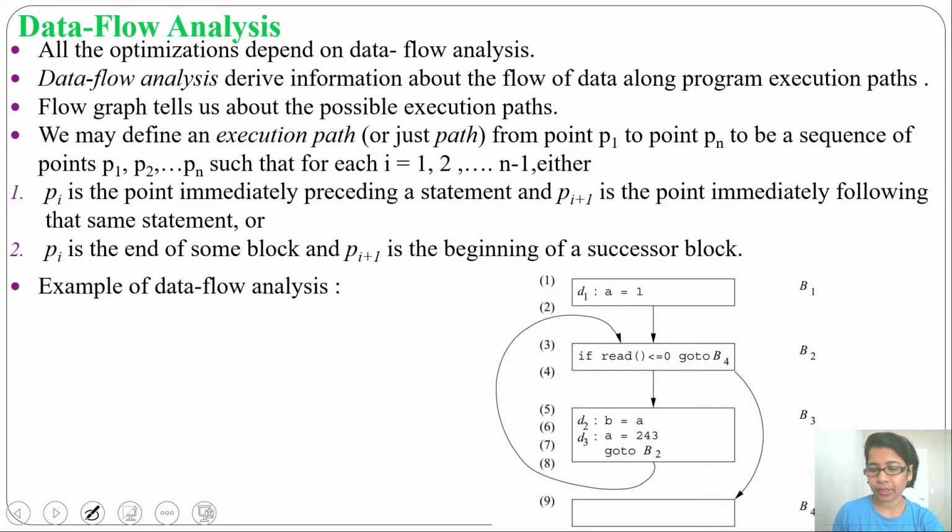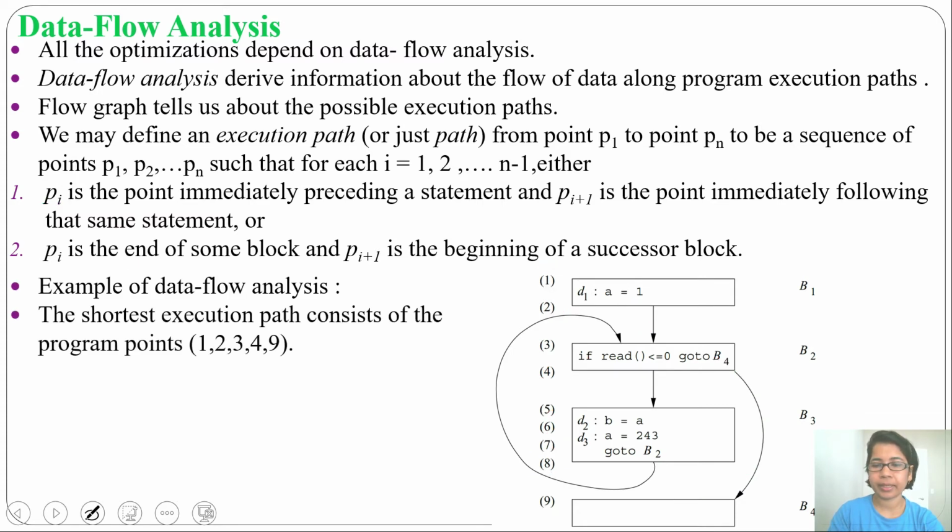So what is the shortest execution path? The shortest execution path is 1, 2, then it will reach 3, 4, then from 4 it will go to 9. So that is the shortest execution path: 1, 2, 3, 4, 9.